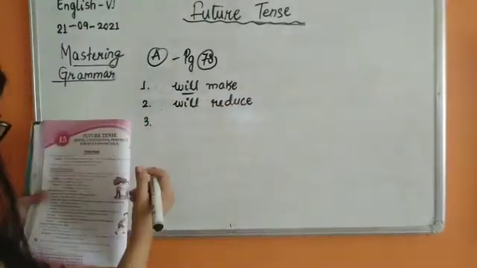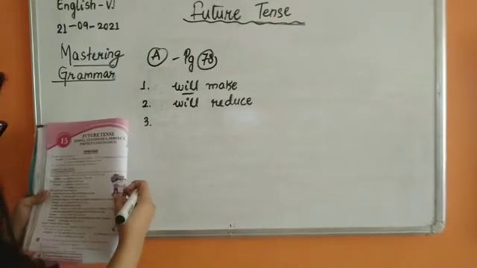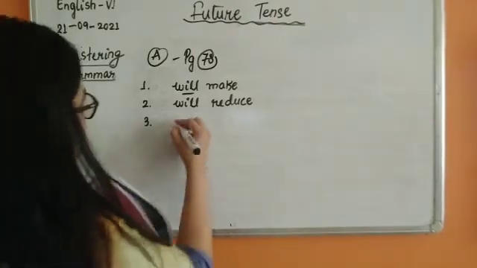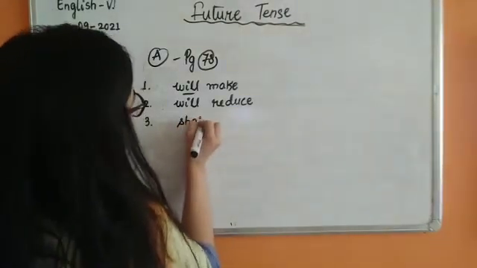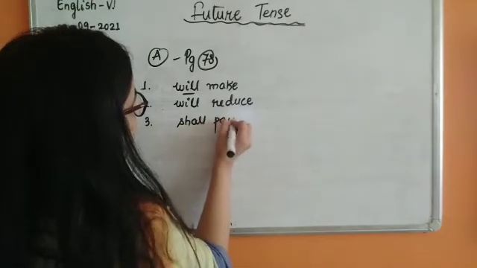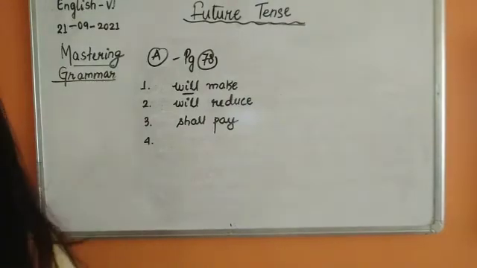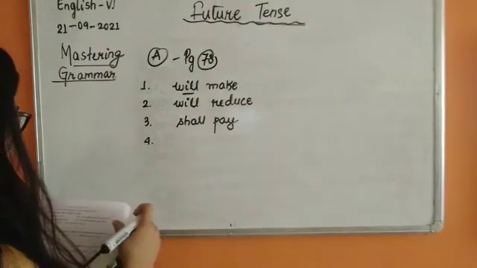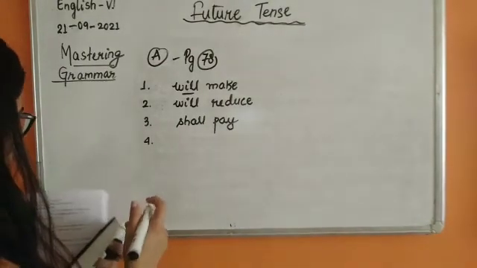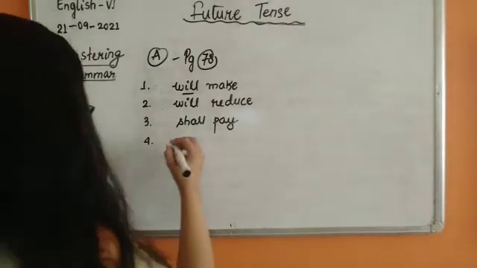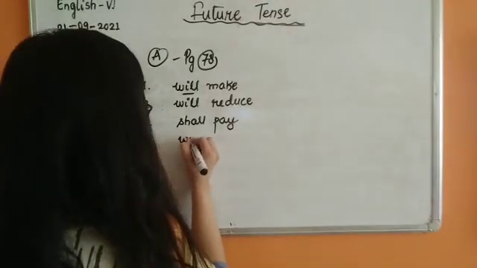Number 3, I. With I we can use shall. So I shall pay her a visit soon. Number 4, the animals of the zoo dash set free very soon. So will be free very soon.